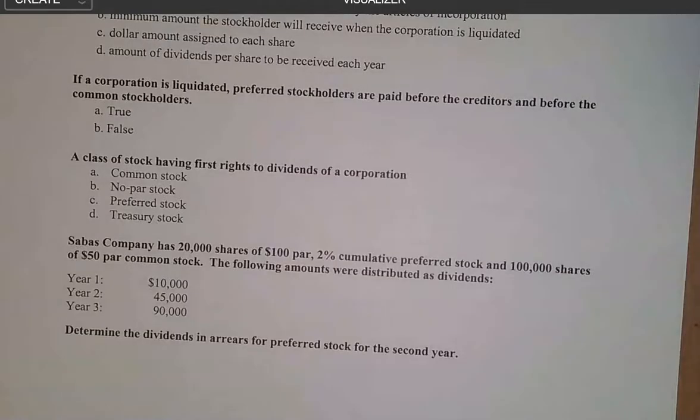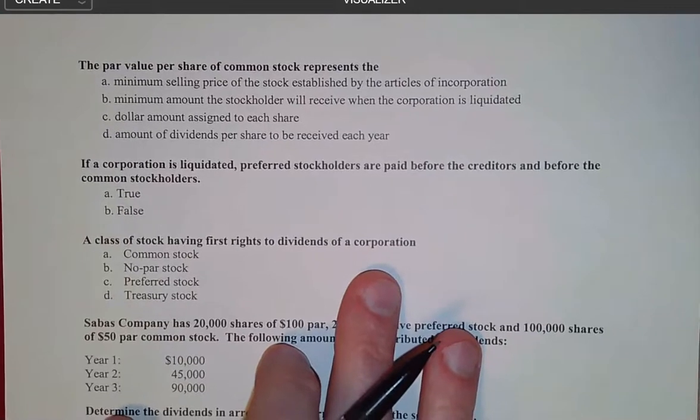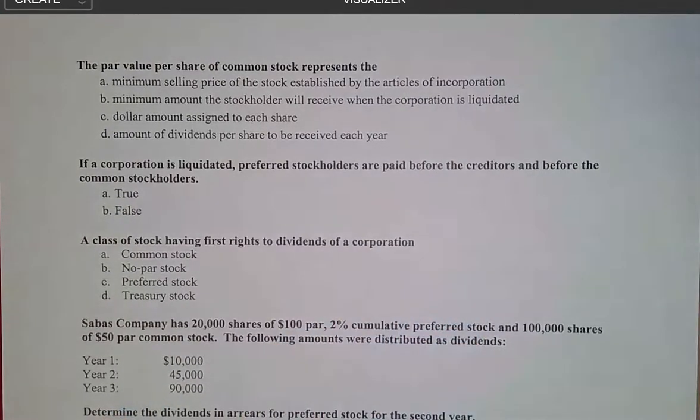Okay, let's see what else we have here on the other side of the page. It says the par value per share of common stock represents, all right, so let's see what we have here. Minimum selling price of the stock established by the articles of incorporation.